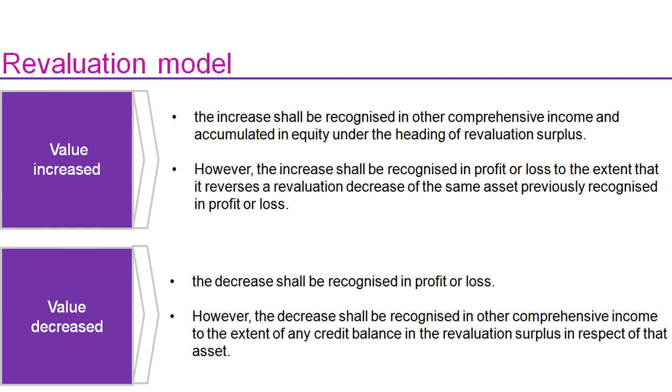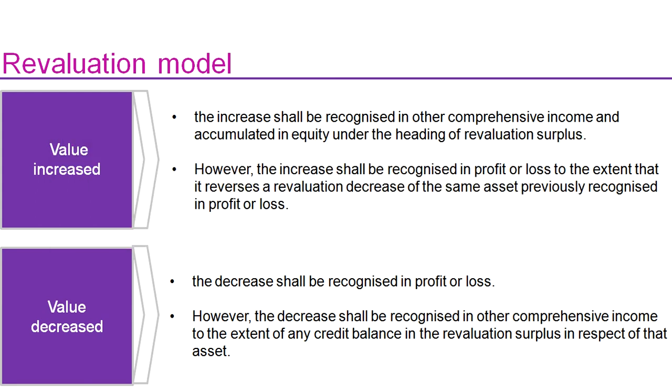if the balance exists. First taking to the OCI the balance, by adjusting the amount of the decline, and the remaining goes to the profit and loss. And this value decrease is like a vice versa, like the reversal. However, the decrease shall be recognized in other comprehensive income to the extent of any credit balance in the revaluation surplus in respect of that asset.